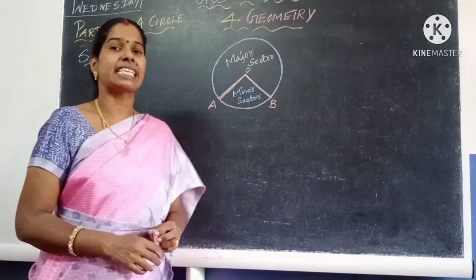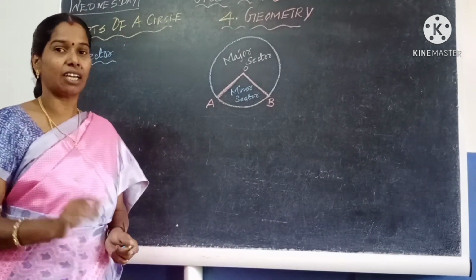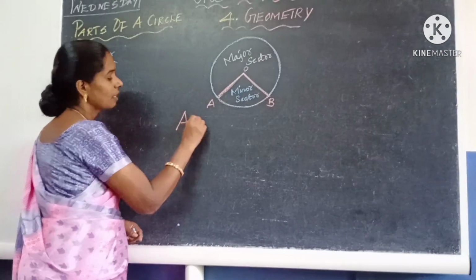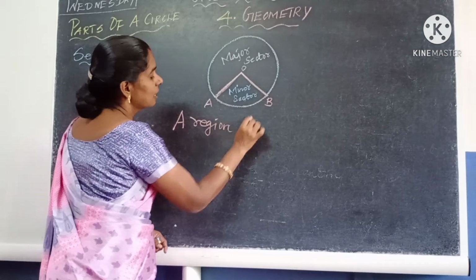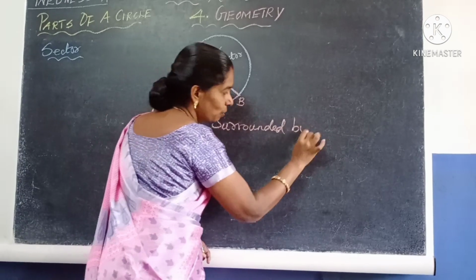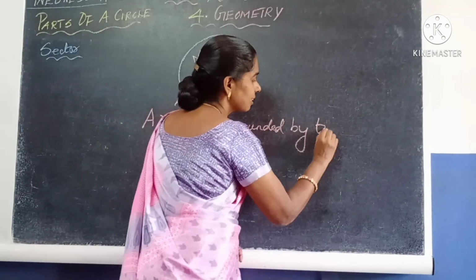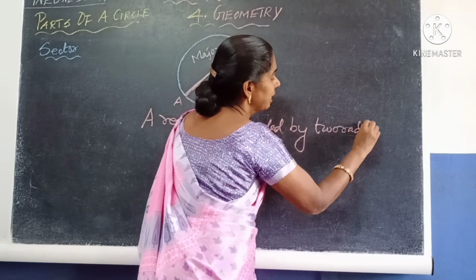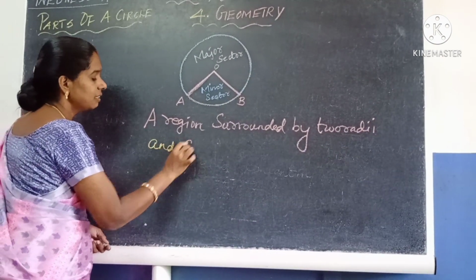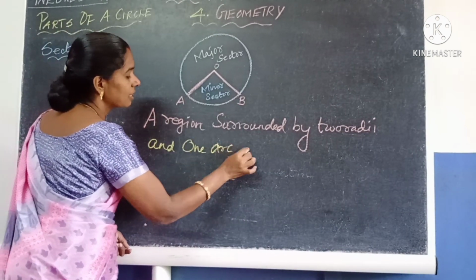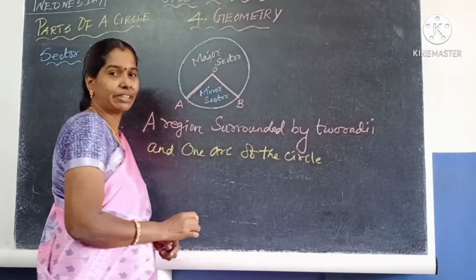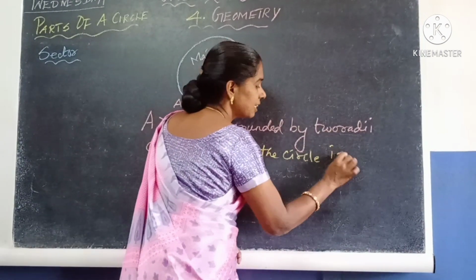Next topic is sector. What is meant by a sector of the circle? A region surrounded by two radii and one arc of the circle is called a sector.